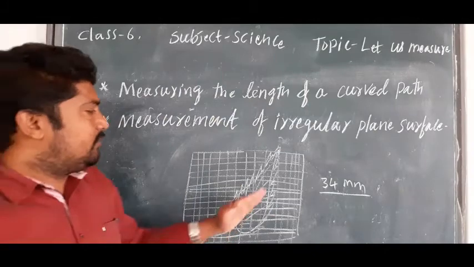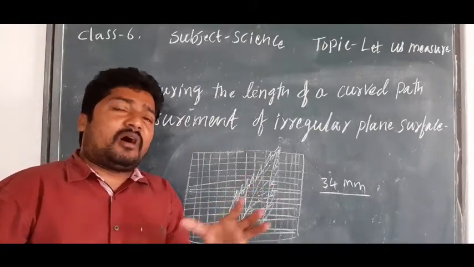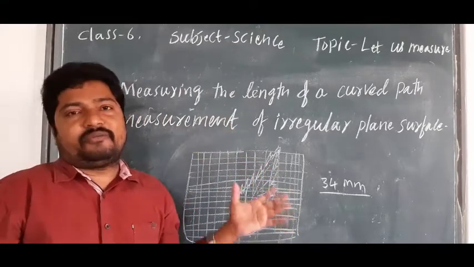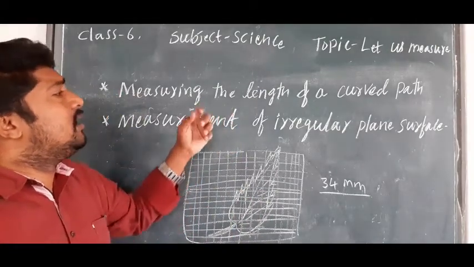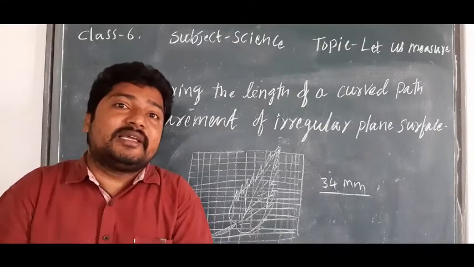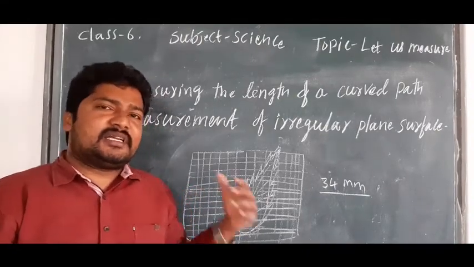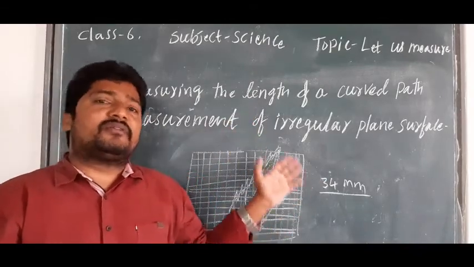Not only leaves, any small object of irregular shape we can measure with the help of graph paper. Am I clear, children? So these two things we can measure exactly, what the length is, isn't it? So both can be measured in a different way also.